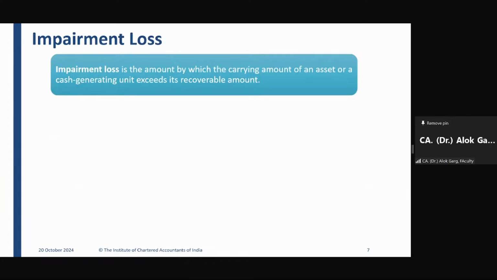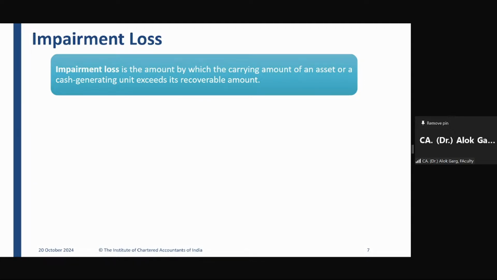Now, what is the meaning of impairment loss? First of all, friends, we understood that impairment loss has to be charged on assets. It could be an individual asset, or it could be a group of assets.